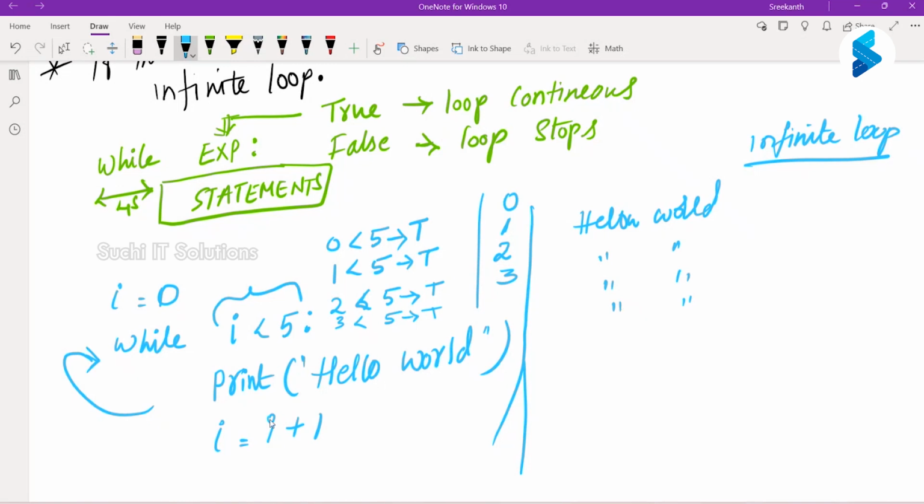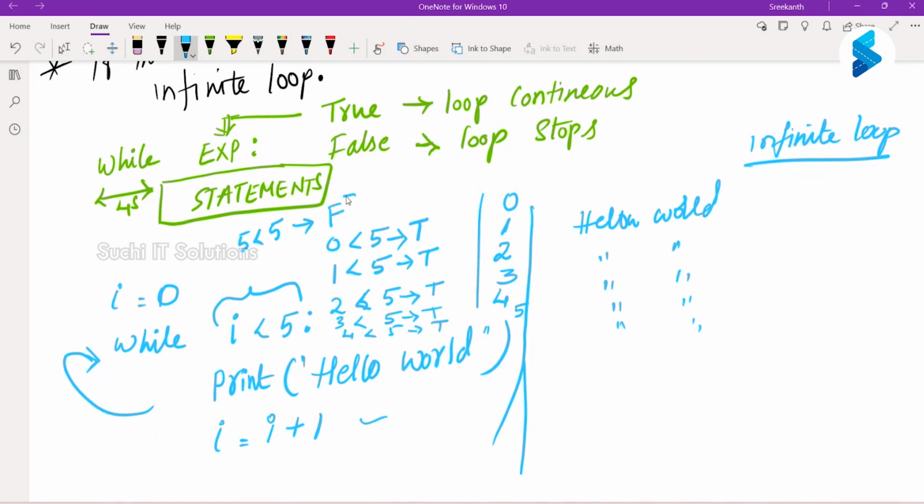Done. And what are we doing here? I is equal to I plus 1. 3 plus 1 is 4. Again 4 is less than 5. True, sir. Then it will print hello world again. And now again what are we doing? We are changing the I value to I is equal to I plus 1, which is 4 plus 1 is equal to 5. Now what happens? Here 5 less than 5. True or false? False.